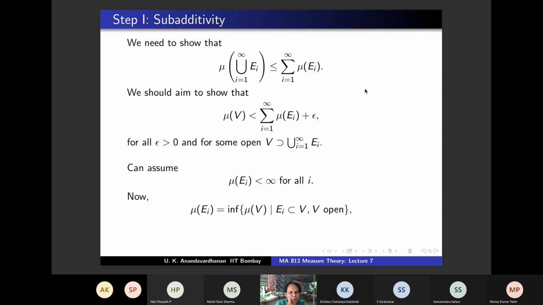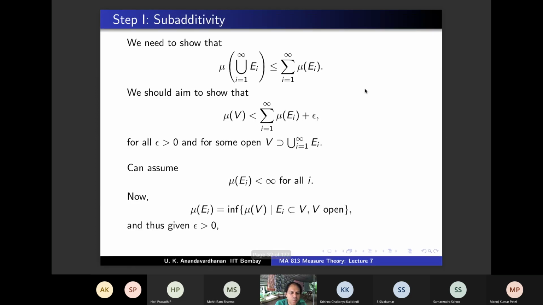So if you take mu of Ei plus something, that is not a lower bound, right? And that means you will get a Vi such that mu of Ei plus epsilon is not a lower bound, so mu of Vi is even lower. So mu of Vi is less than mu of Ei plus something, right? You will get such a Vi.